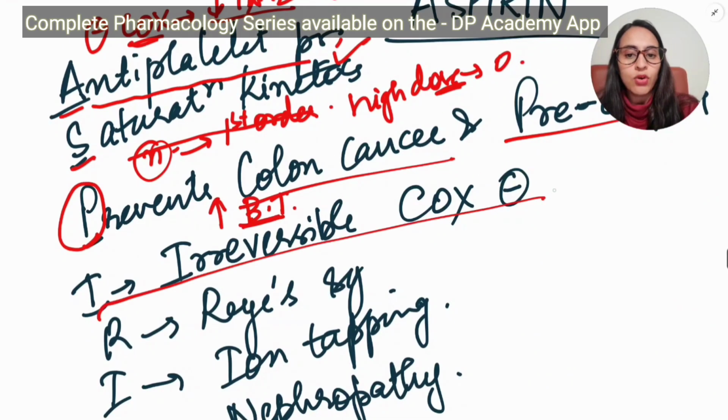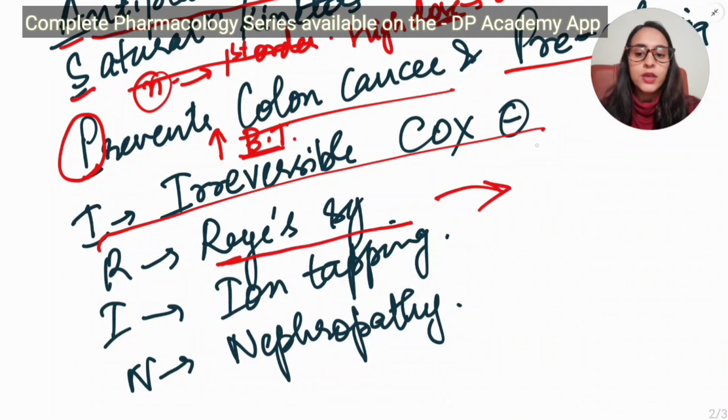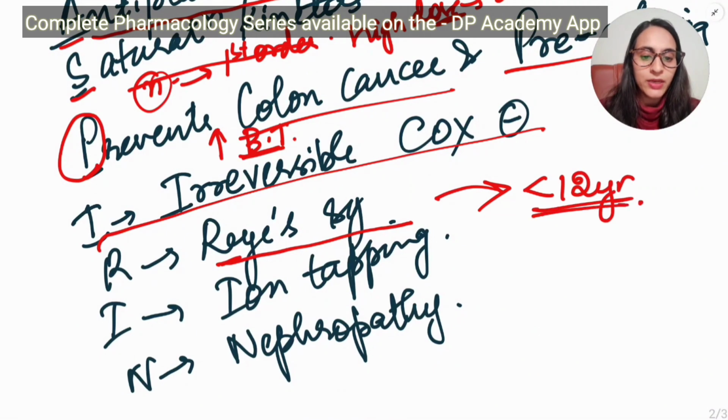It is an irreversible COX inhibitor and it causes Reye syndrome. So it causes encephalopathy and liver damage. This syndrome is commonly seen in children less than 12 years of age who are under aspirin medication for viral fever, like say influenza, you have given aspirin. So it is most commonly seen in children less than 12 years.